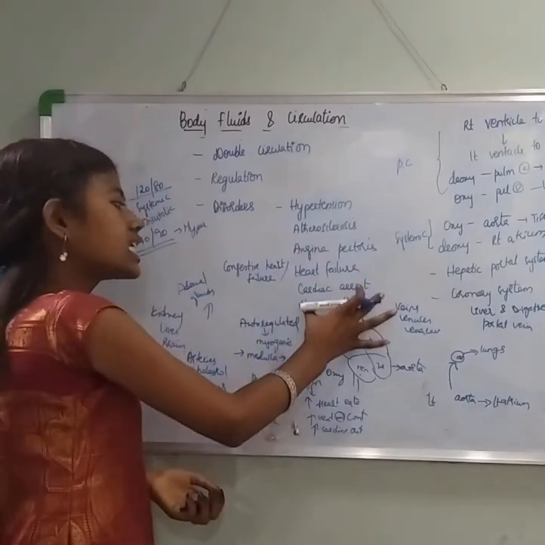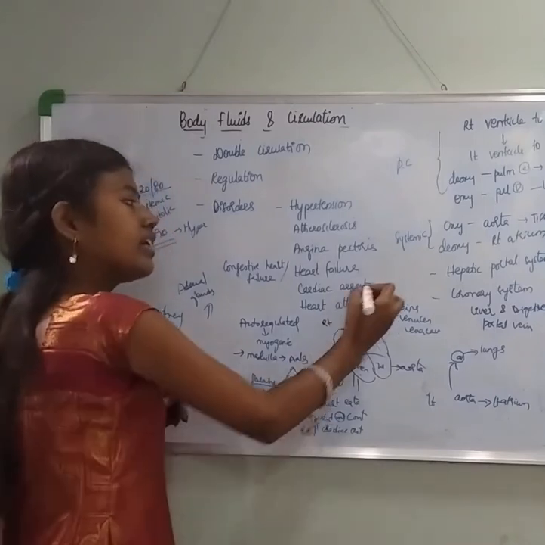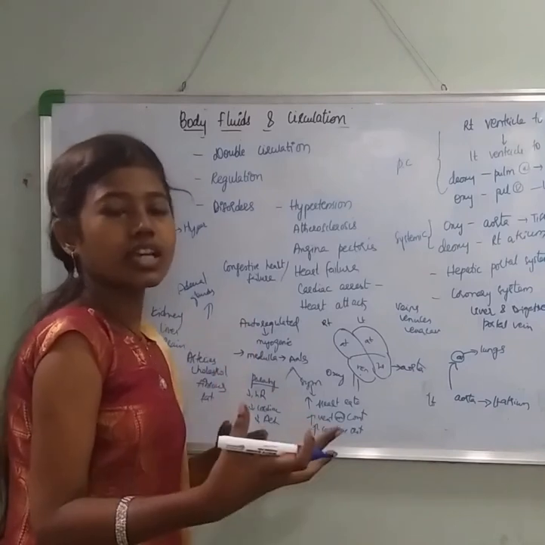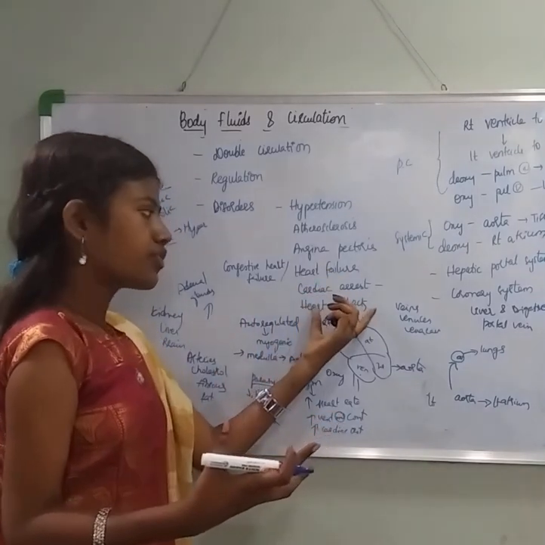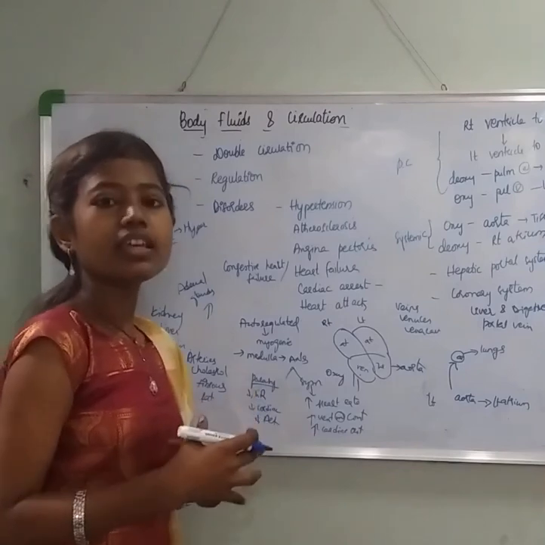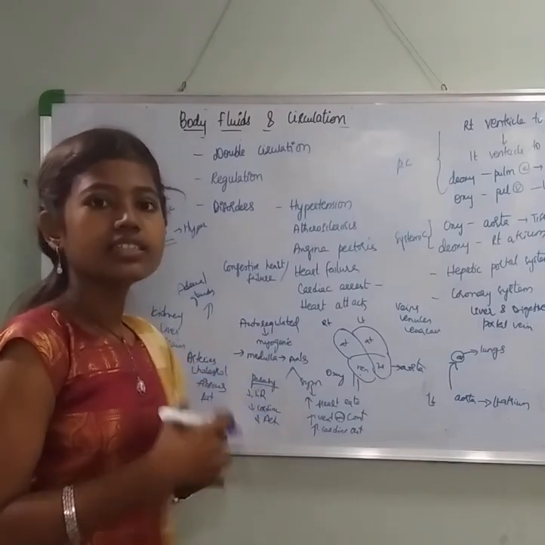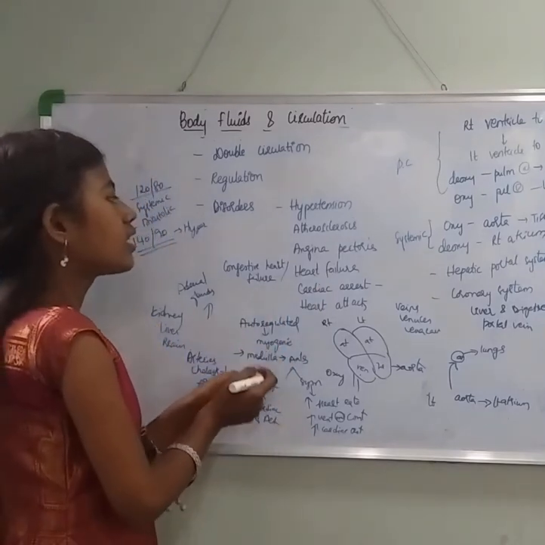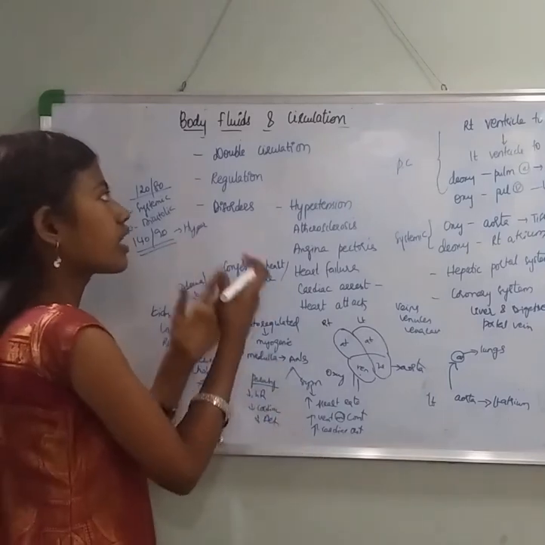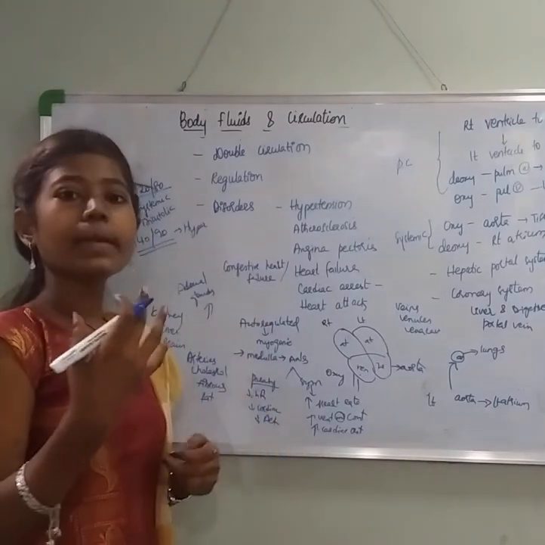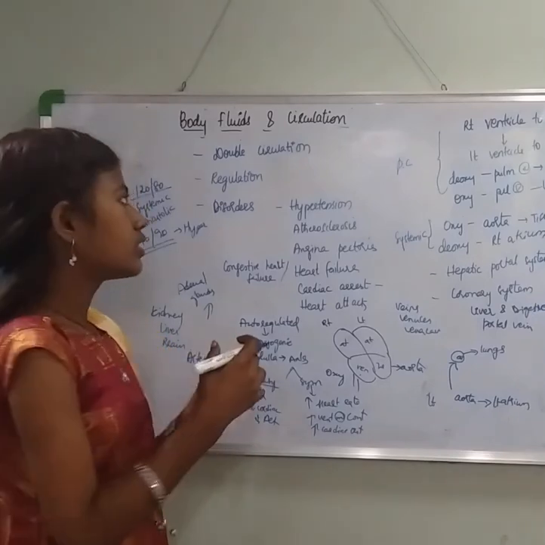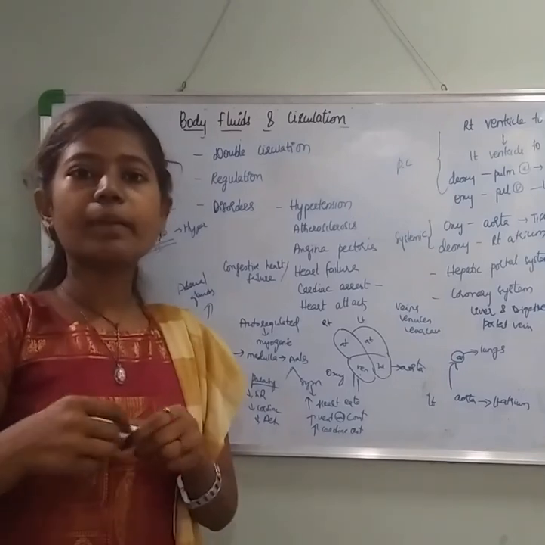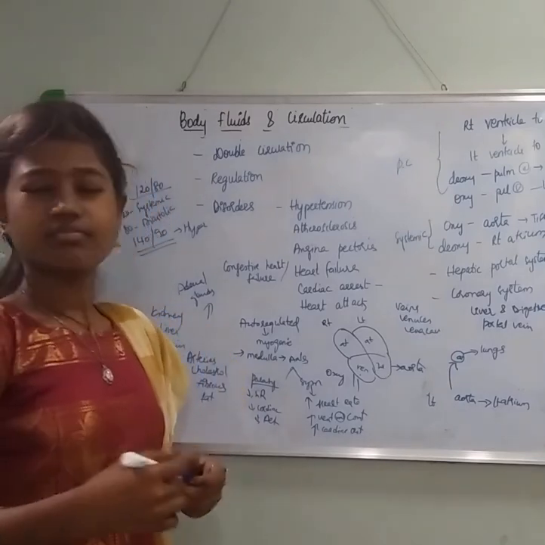Keep in mind that cardiac arrest, heart attack and heart failure are not the same. Cardiac arrest is sudden stoppage of the heartbeat. Heart attack is related to the musculature of the heart. And heart failure is where the flow of blood is not sufficient to meet the demands of the body. With this video we have completed the disorders, regulation, double circulation and also the mechanism of circulation with various pathways. In the next video we'll deal with some other chapter.